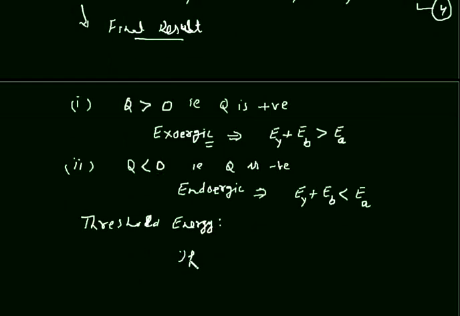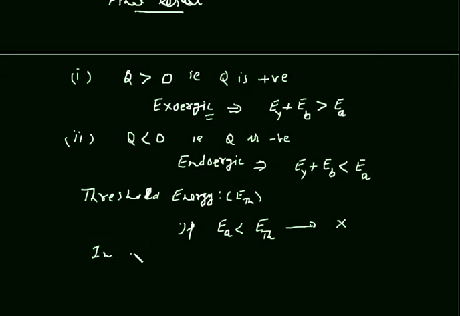If energy of incident particle A is less than threshold energy, then nuclear reaction is not possible. So this is the minimum amount of energy which is required to make the nuclear reaction possible.